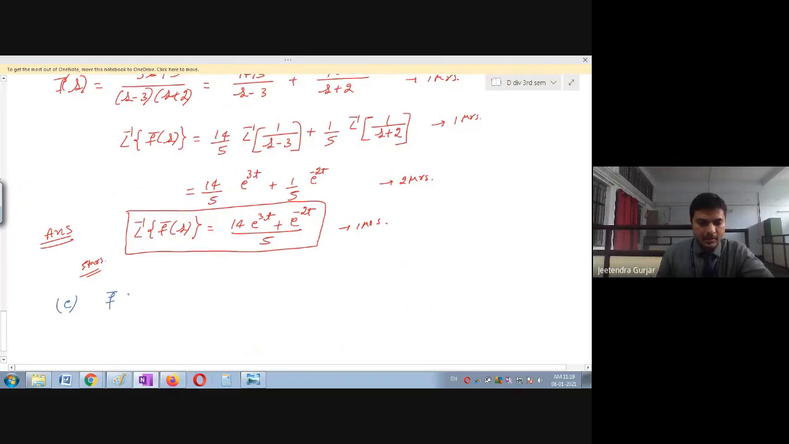So this is f dash of s is equal to s divided by s square minus 3s plus 2. Okay, let us see how many students will get the correct answer.